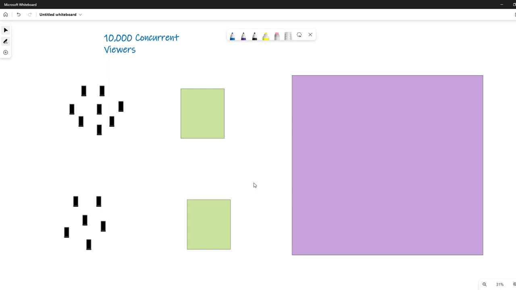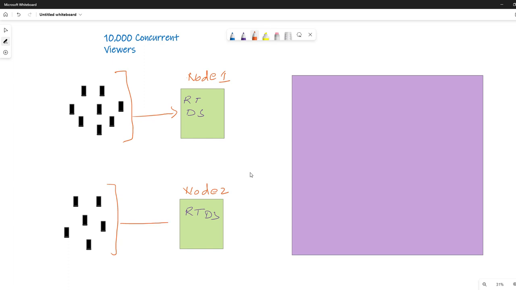This is the new solution designed by the LinkedIn engineers. It's a very simple and understandable solution. Let's try to understand this. This is our real-time delivery system, and this is also a real-time delivery system. Let's call this node 1, and this node 2. So now we have multiple machines, two real-time delivery system machines. One set of clients is handled by node 1, and another set of clients is handled by node 2.